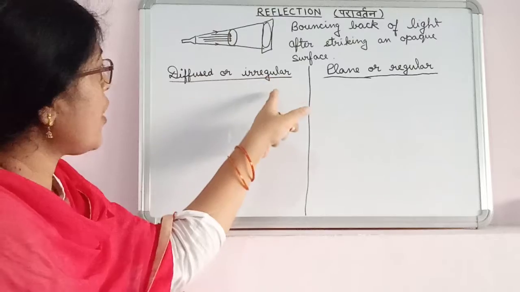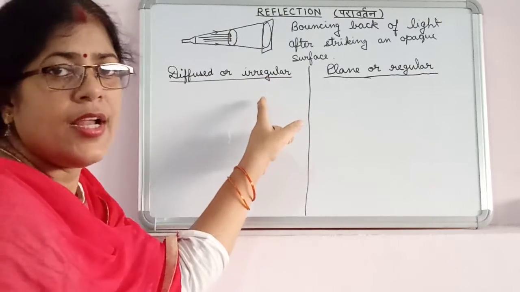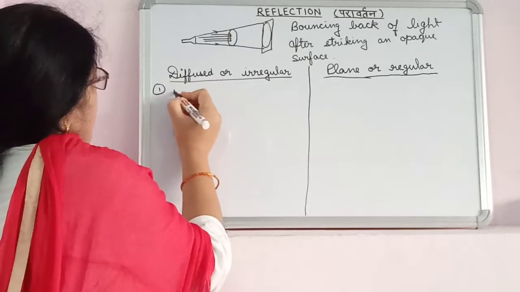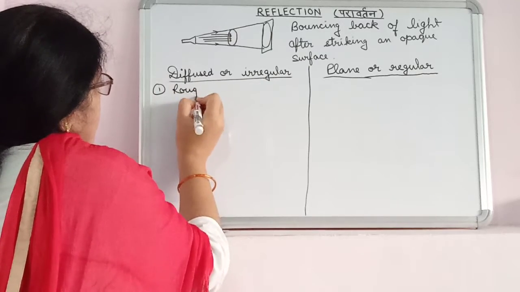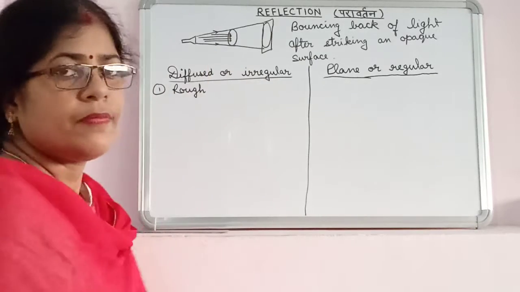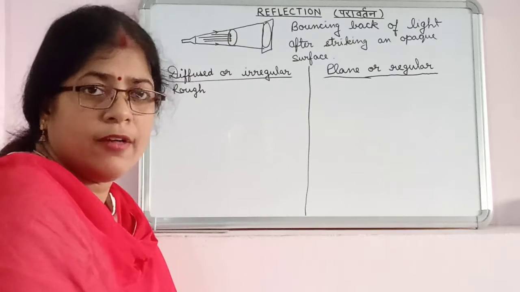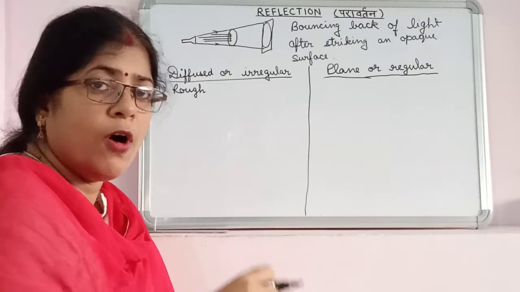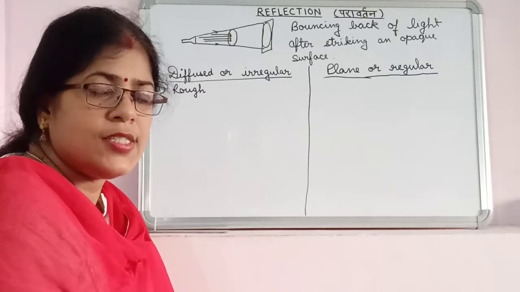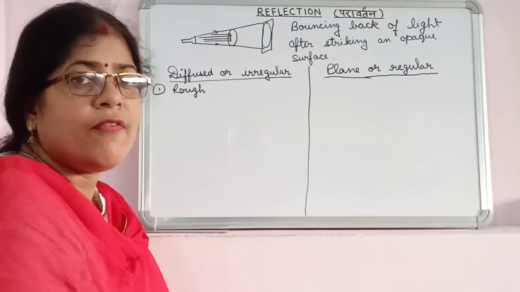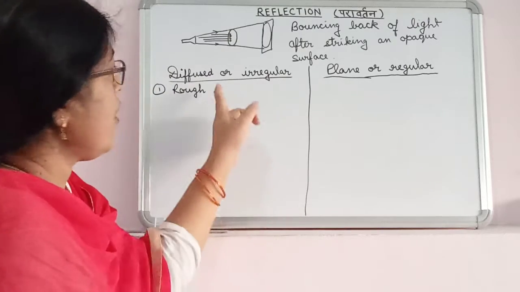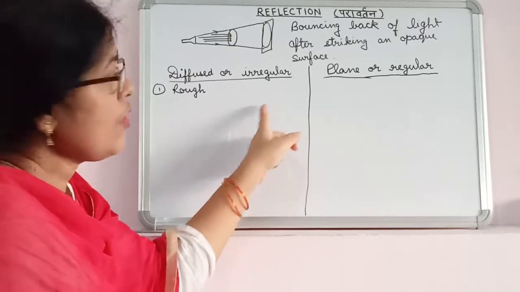A diffused or irregular reflection takes place from a rough surface. When the surface is rough and irregular, then when the rays of light fall on these surfaces, the rays reflect back in an irregular manner. This is called diffused reflection.